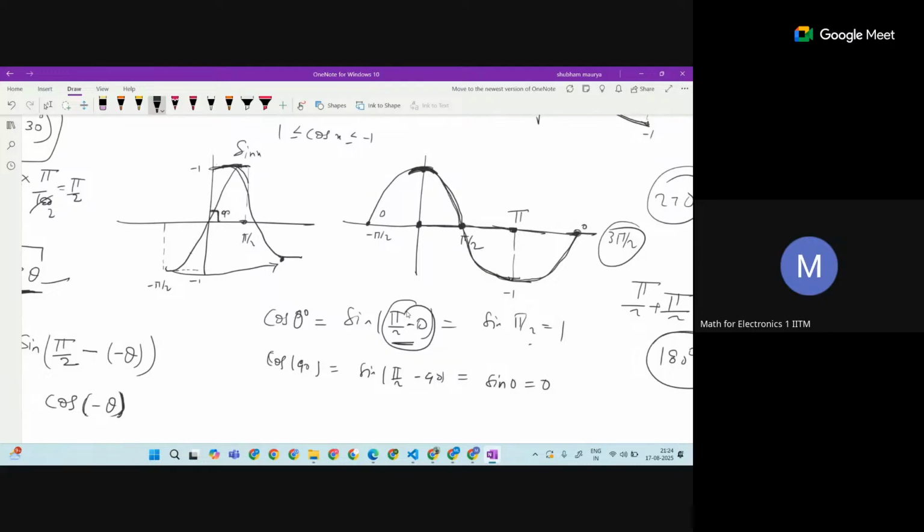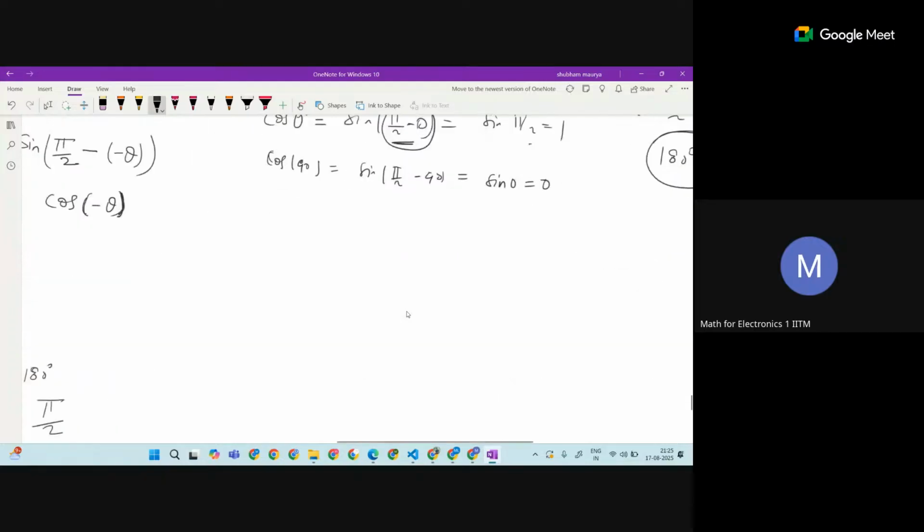So see, these are ideas actually. The main thing is how it's done. So I want to tell you the idea. These are the relations. Actually, the relation is developed slowly from here. The relation is how cos theta came, or sine of theta plus pi by 2, sine of pi by 2 minus theta, what is it going to be. So there is a relation being made.